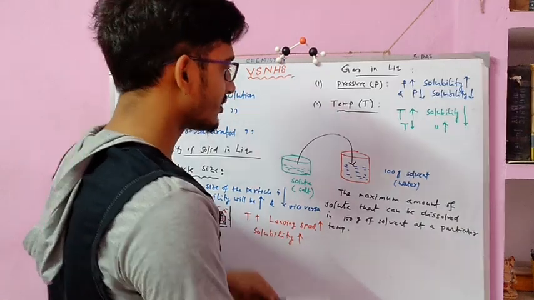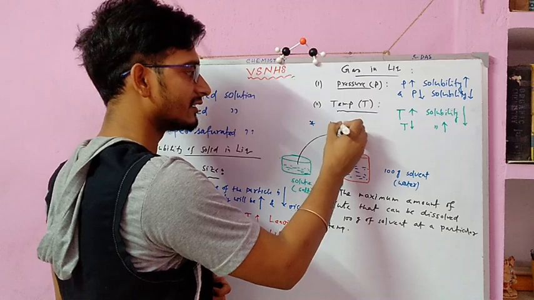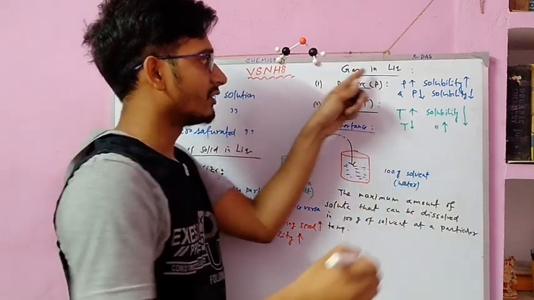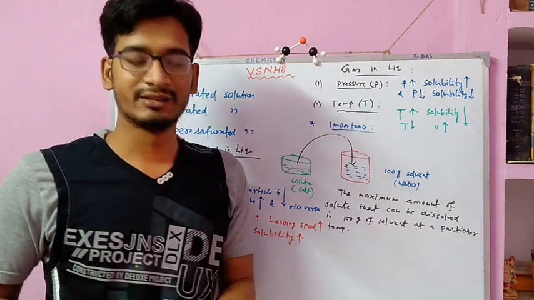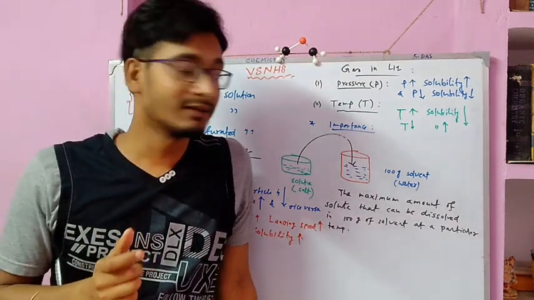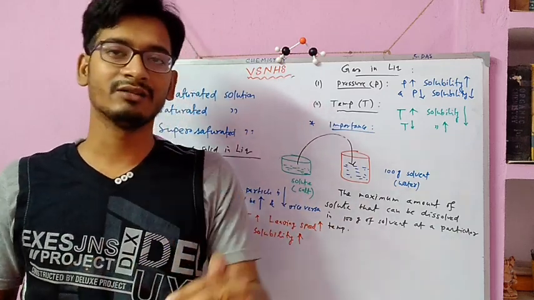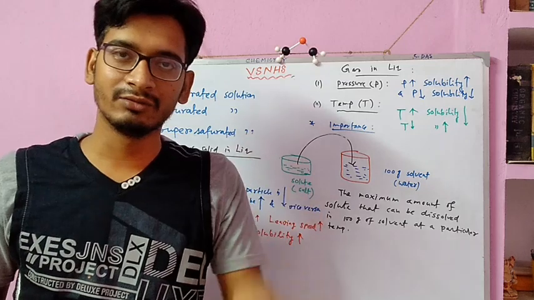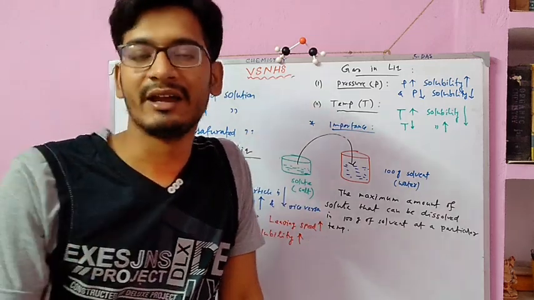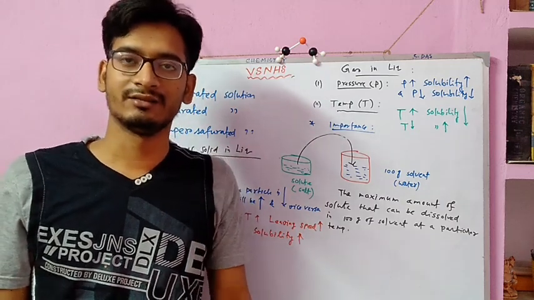Now, one important conclusion you can draw from here. What is the importance of solubility of gas in liquids? Several gases, most importantly oxygen and carbon dioxide, can dissolve in water. This is why aquatic plants and animals survive underwater.